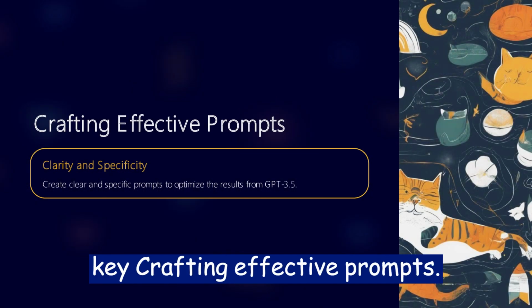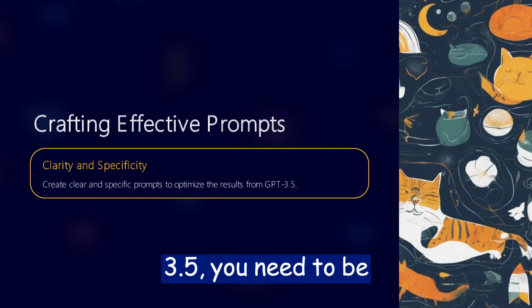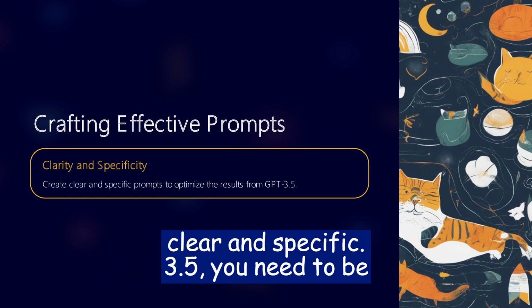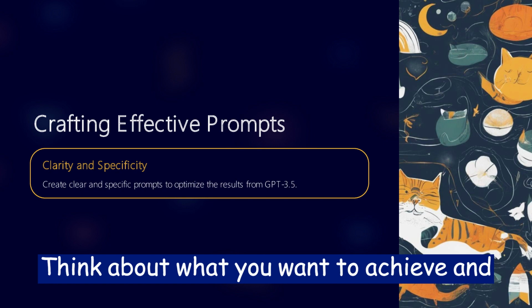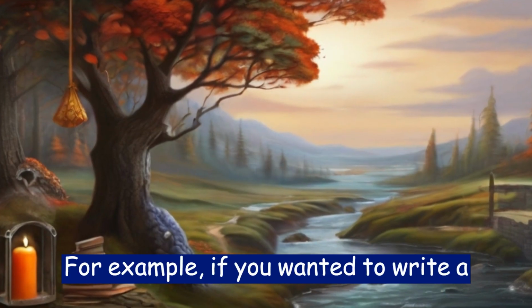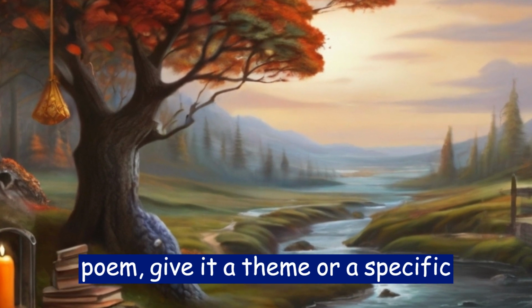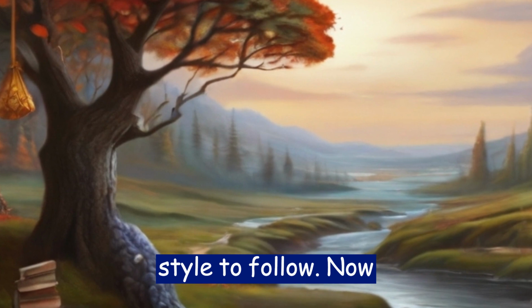But here's the key: crafting effective prompts. To get the best results from GPT 3.5, you need to be clear and specific. Think about what you want to achieve and phrase your prompt accordingly. For example, if you wanted to write a poem, give it a theme or a specific style to follow.